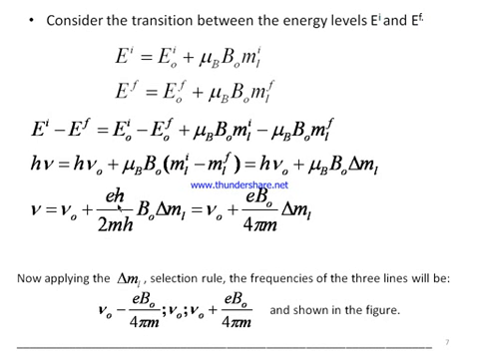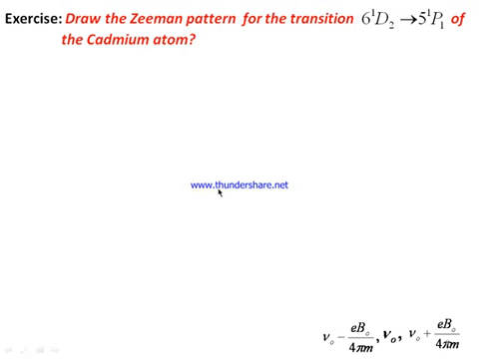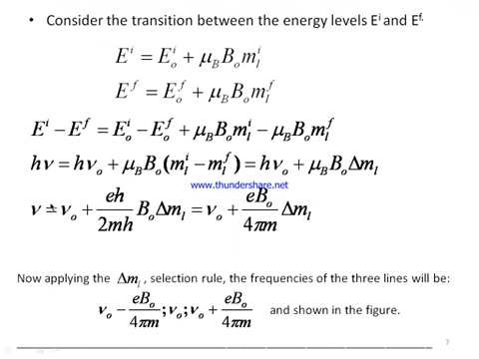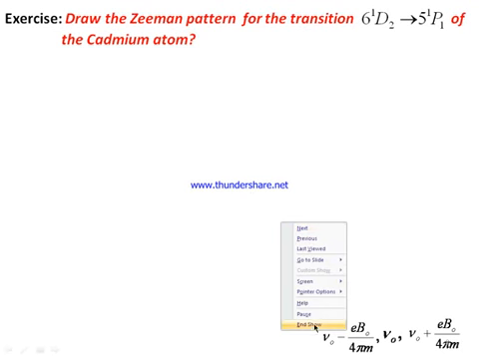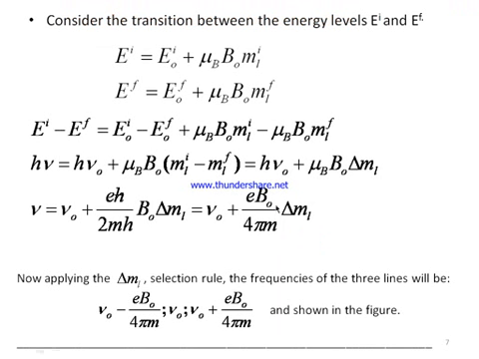This H cross is H over 2 pi, it means the value of H gets cancelled, and this 2 becomes 4 in the next step. So the final frequency is nu naught plus e B naught over 4 pi m delta ML. Now the selection rule says that this delta ML is 0. If delta ML is 0, then this whole term becomes 0. That means nu becomes nu naught. That is the first value, the central one.